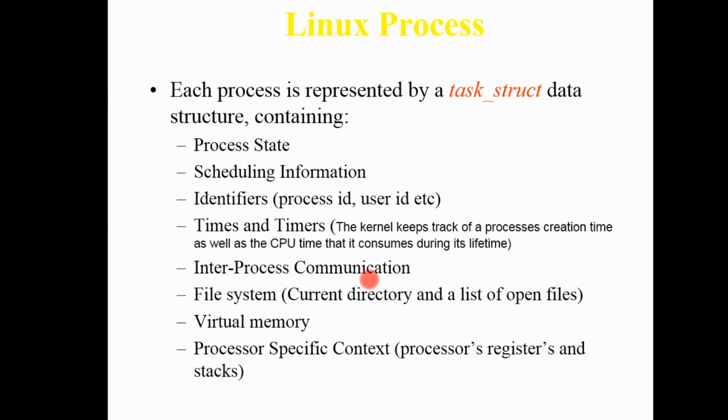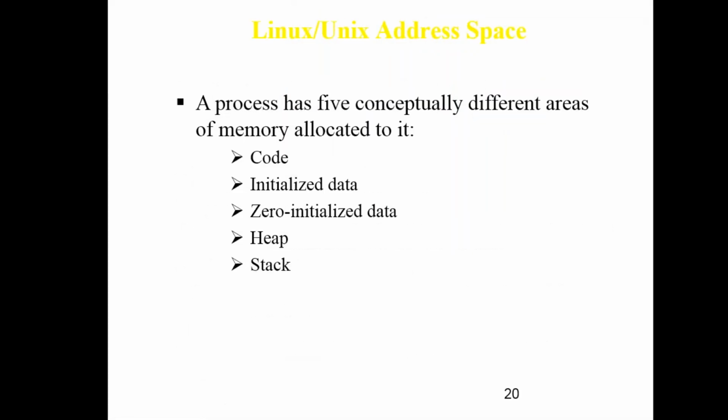Then it consists of interprocess communication information like file systems, current directories, and the list of open files. Then it consists of virtual memory, how much space a process requires to run, and any other process-specific context like registers, stacks, and heap memory. This is all the information to run a process from initialization to the ending, and the data structure that holds it is your task structure.